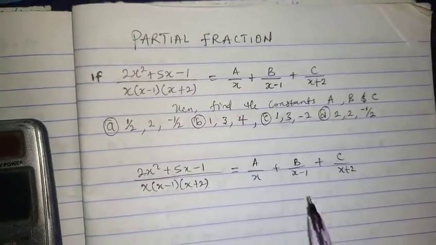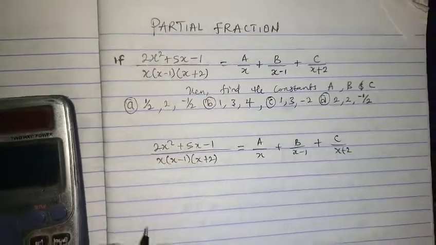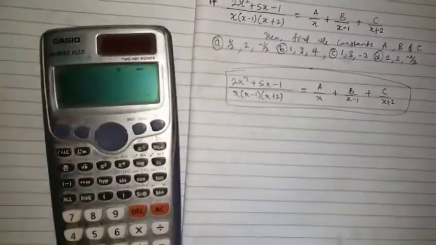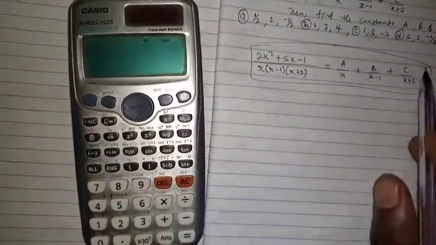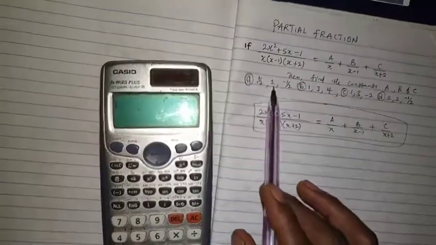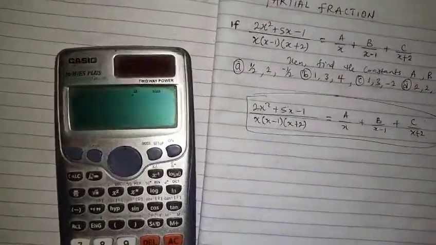If you say let x be 1, 1 minus 1 is 0, anything over 0 is a math error. Okay, so now we're going to input this in the calculator. The deal here is this: when we input this to the calculator and also input this to the calculator, we're going to choose from these options any option that makes what we get here equal to what we get here. That is the correct option.